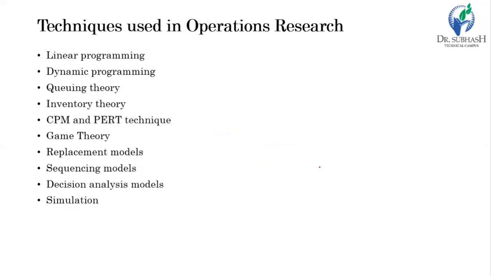Now we will see the techniques used in operation research. There are many techniques; some of them are listed here. First is linear programming. Linear programming gives the best utilization of resources, particularly in managerial or financial problems. But this technique uses linearity between the resources or variables.